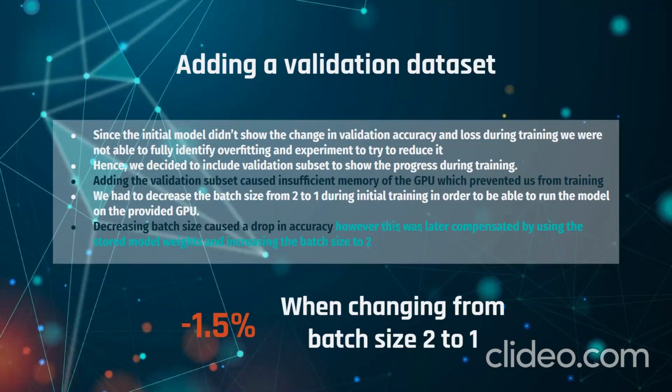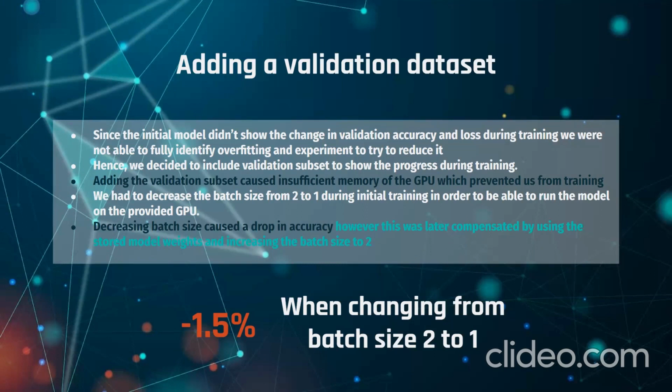Okay, let us first explain why we decided to use the validation dataset in our model. Last time in our first milestone, we did not have a complete way of measuring overfitting or underfitting of our model. We only had the training loss and the testing accuracy and testing loss. But we did not have, like in our assignments, how the validation accuracy and validation loss change over epochs. So we decided to include a validation dataset in our model so that we can see how the validation accuracy and validation loss change over the number of epochs.